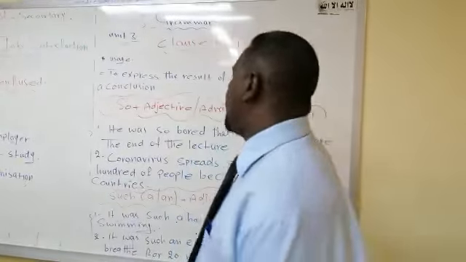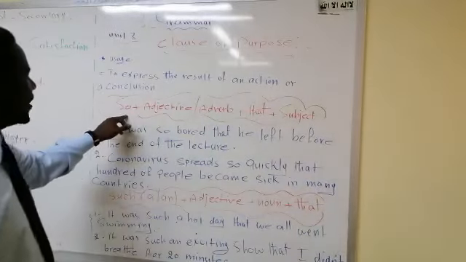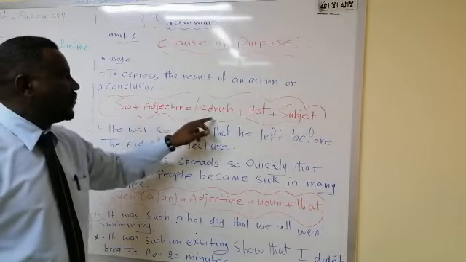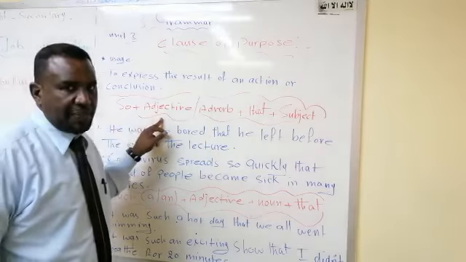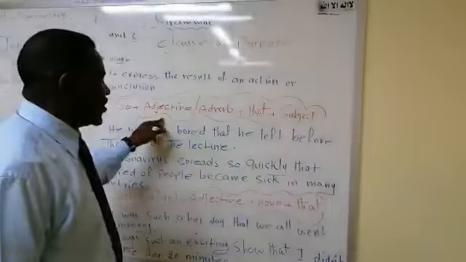In the first rule, we use so plus adjective or adverb. So plus adjective, just like beautiful, nice, expensive, and so on.